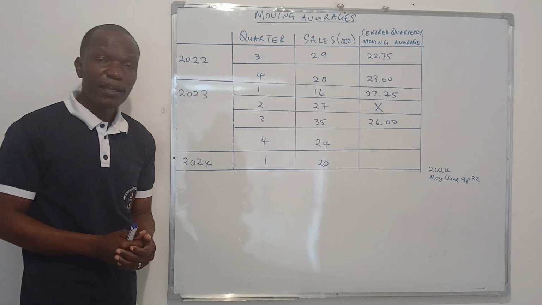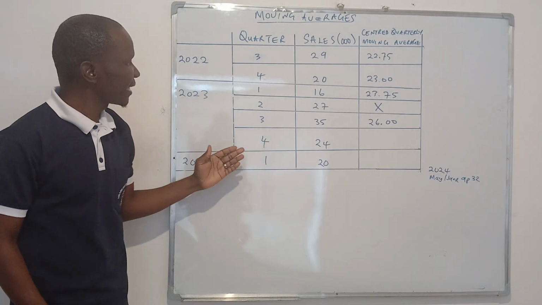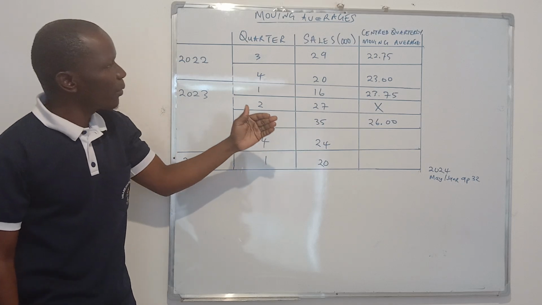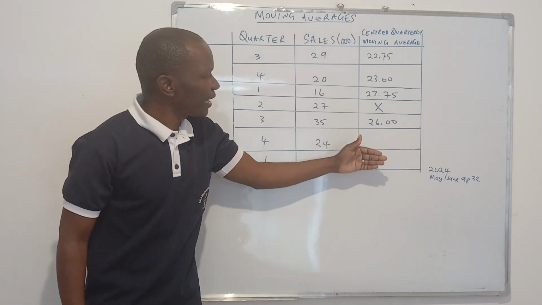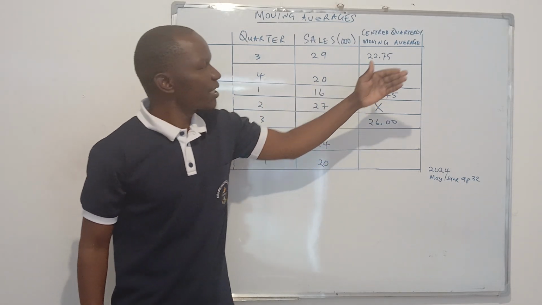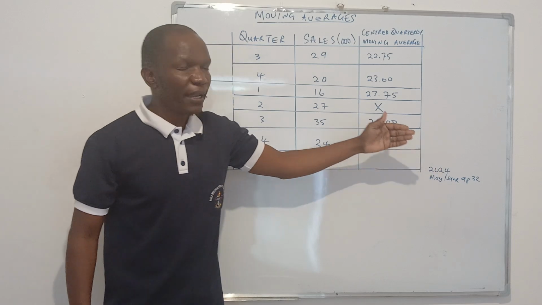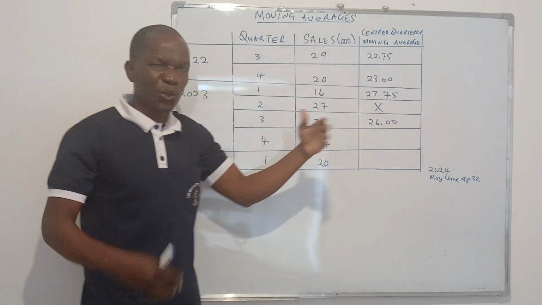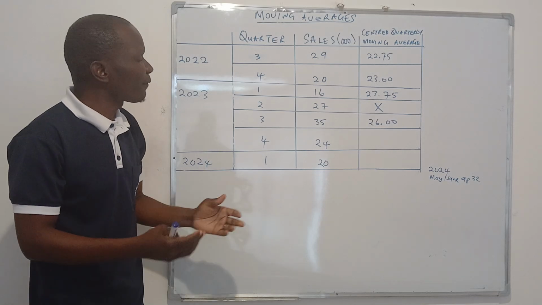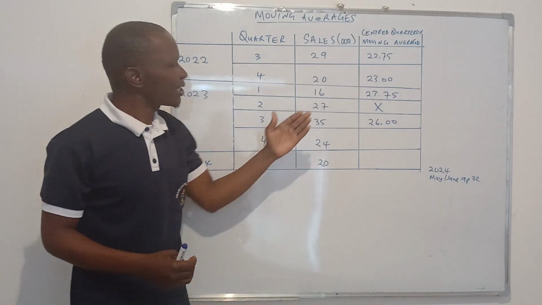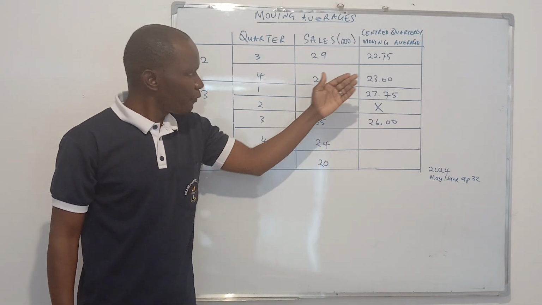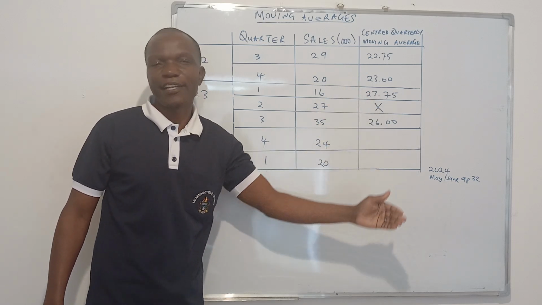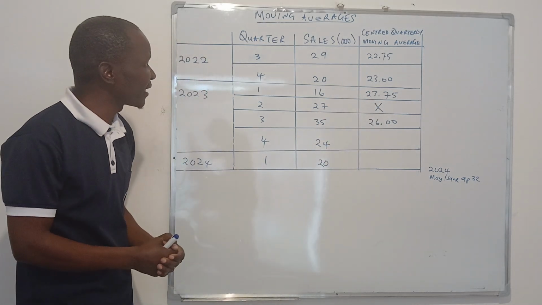But before we get there, I want you to know that from this information we have the quarter, the sales, and the standard quarter moving average. We can also have the seasonal variation column and the average seasonal variation column. So you can be asked to calculate any of those things. Mostly the seasonal variation, the moving average trend, and the average seasonal variation. You'll be required to calculate that.